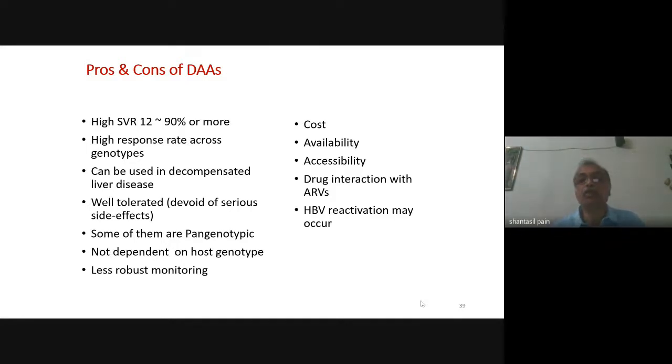Drug interaction is always a problem. Whenever we are treating an HIV infected patient, drug interaction is always a concern. HBV reactivation may occur in hepatitis B, HCV co-infected patients who are given treatment for HCV. So we have to give hepatitis B treatment as well, which is not a problem in our program because we are already using anti-hepatitis B drugs in our ART regimen.